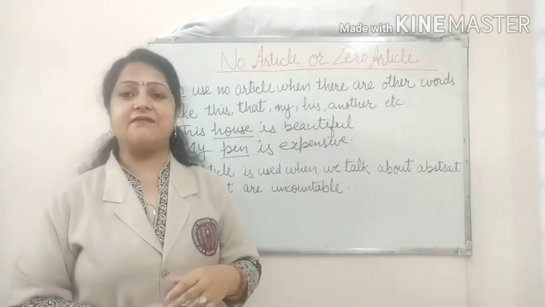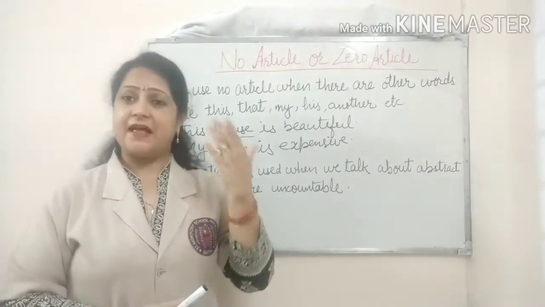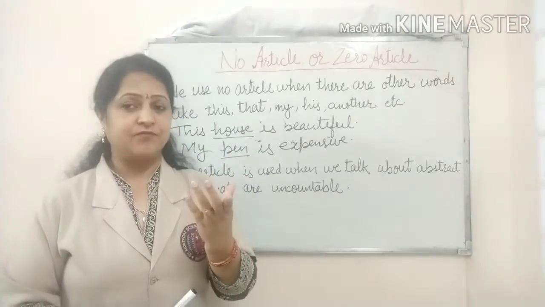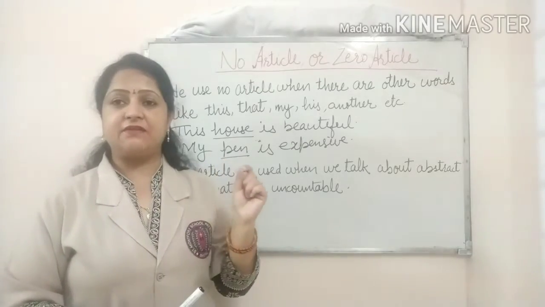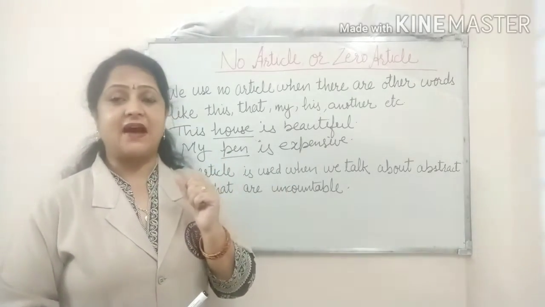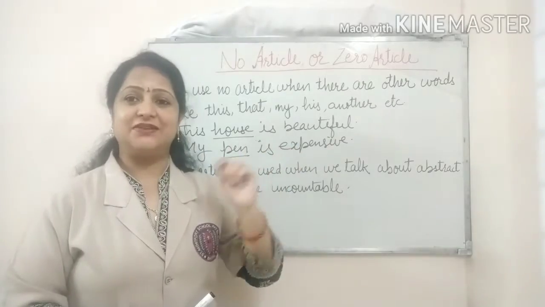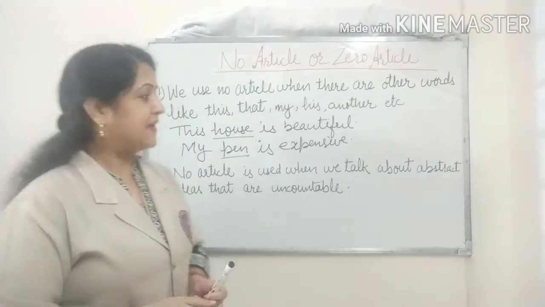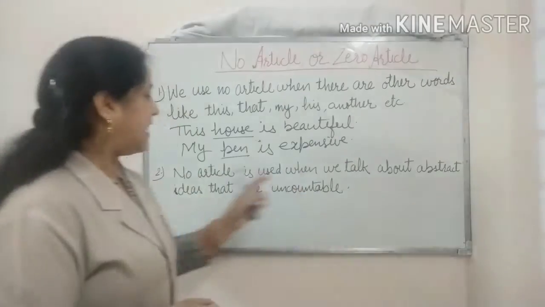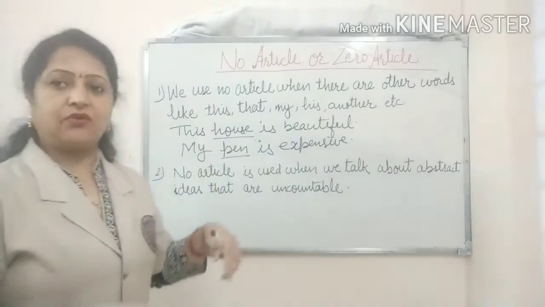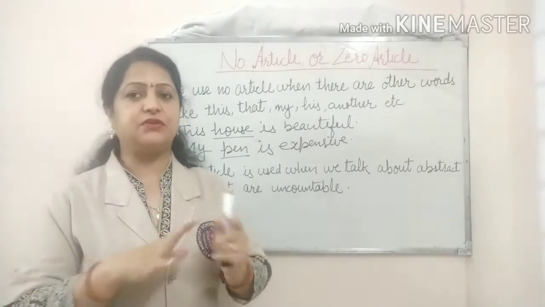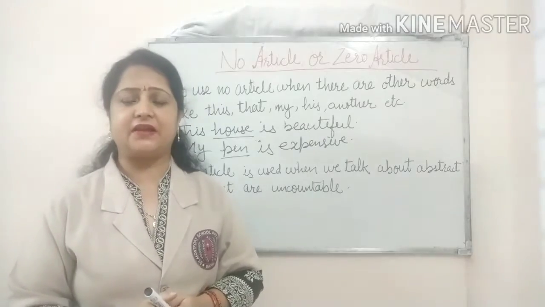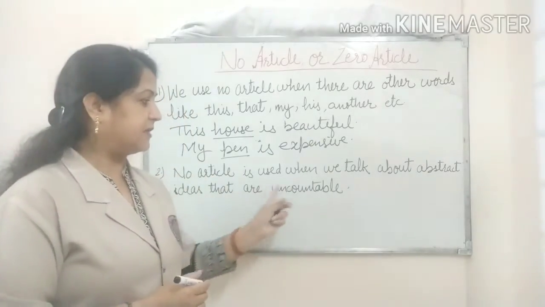Abstract nouns are the nouns that we can feel with our five senses, but we can't see or touch them. When these abstract nouns are uncountable, with them we don't use any article.